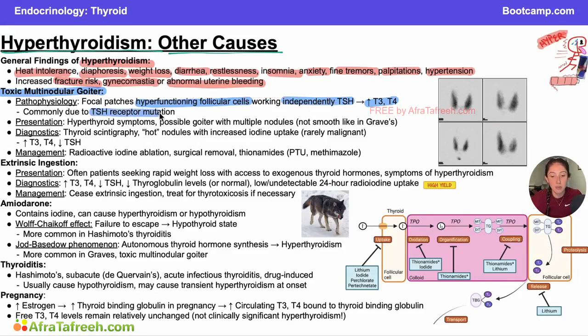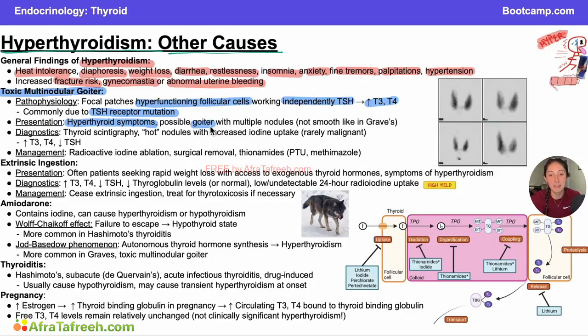This is often due to a TSH receptor mutation. So those receptors are going to mutate and always think they're receiving a signal, and that's what's going to cause your thyroid to think it should be producing T3 and T4 all the time. And then it's going to present with all the symptoms of hyperthyroidism that we've already talked about, in addition to a possible goiter. And there's several things that can cause a goiter, right?